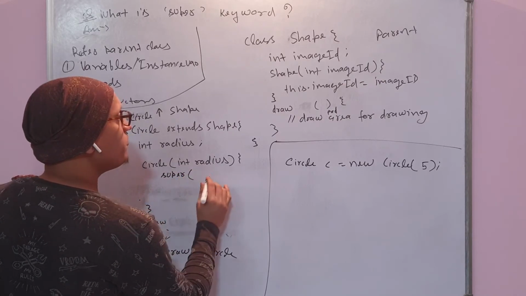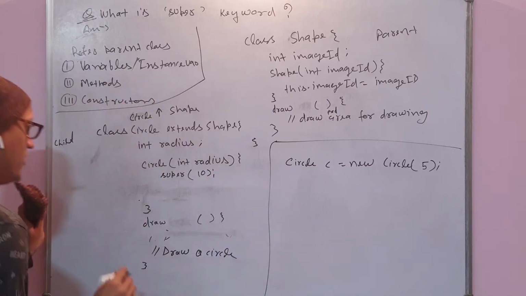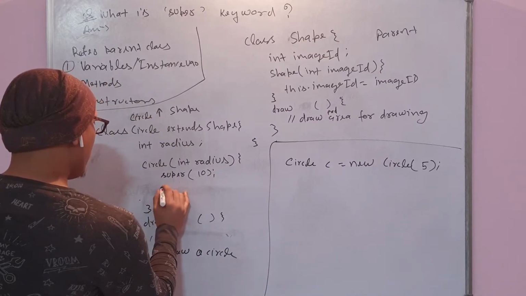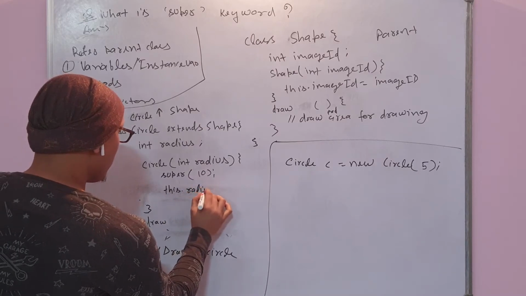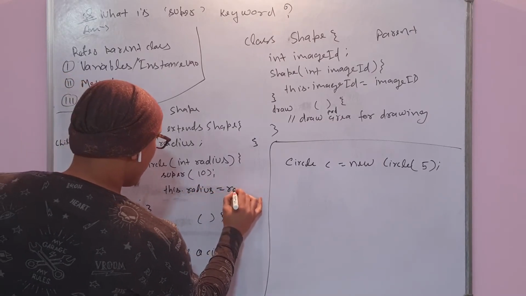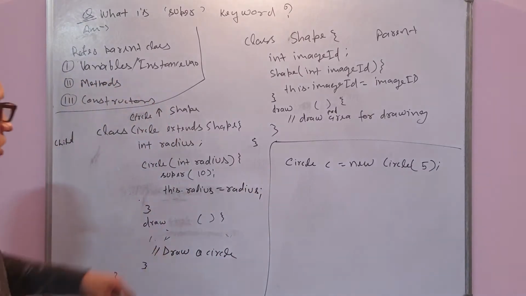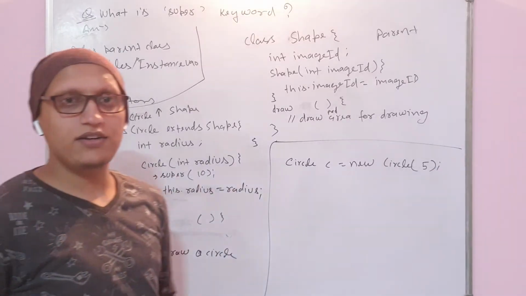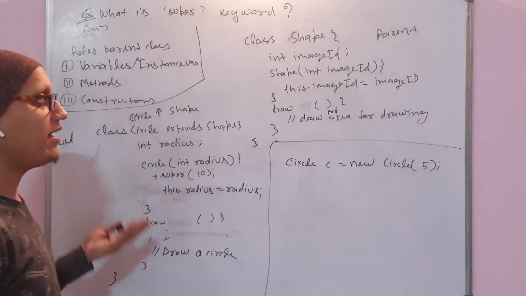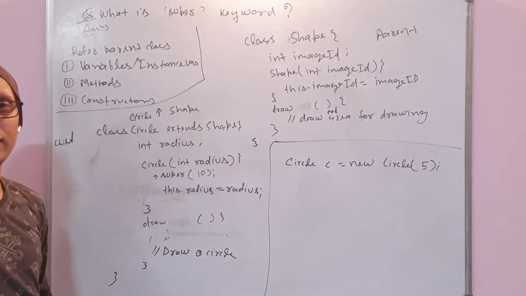Super of, suppose image id, and then you need to write this dot... sorry, I am repeating this one. Okay, I have made this super the first statement because this is a mandatory restriction for any parent class constructor. If you are calling a parent class constructor, that should be the first statement.